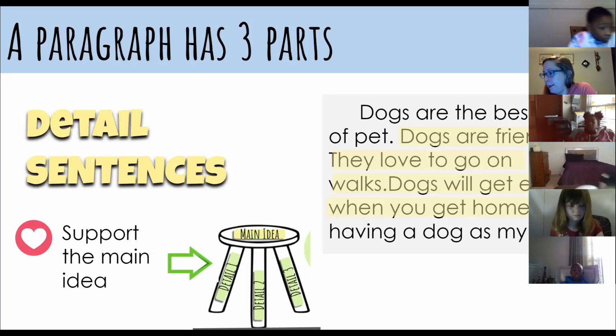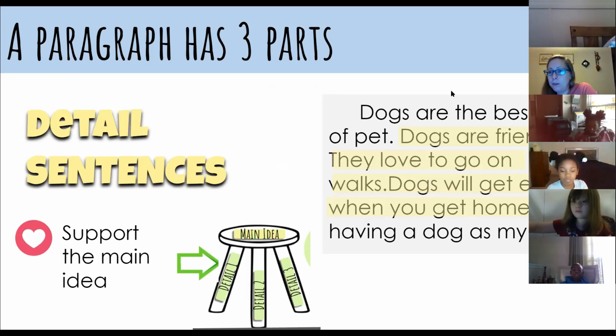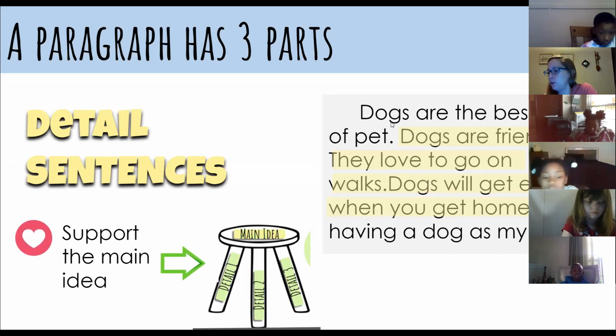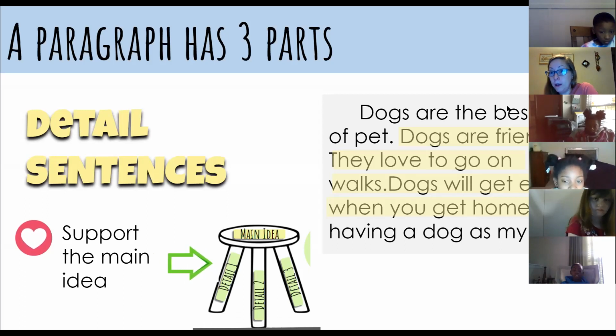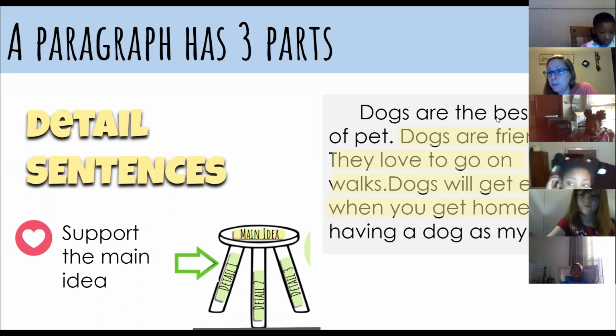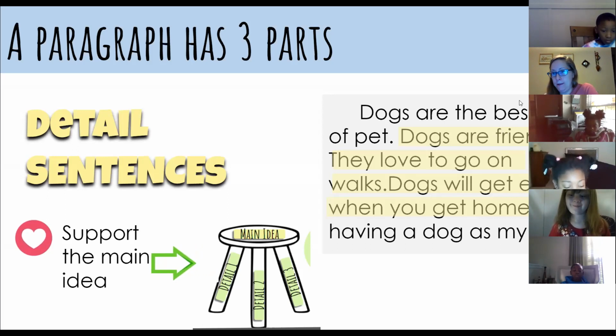All right, Jeremiah. What's this whole paragraph talking about? What is the writer trying to teach the reader? The dogs are friendly, nice, kind. Good, right? Those are the details, but ultimately, how dogs are the best type of pet. And these are kind of the reasons why, right?